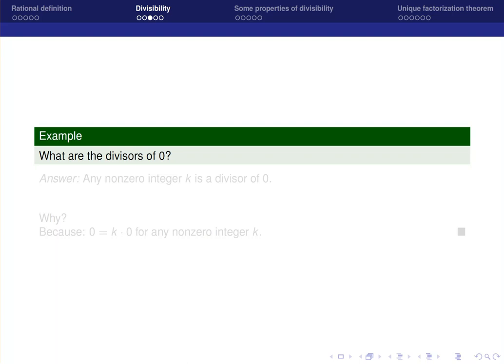It is natural to wonder about the divisors of 0 when we're discussing divisibility. The question is, what are the divisors of 0? Do you know the answer to this question? Can you answer it to yourself without looking at the solution? If you know the answer, that's great.